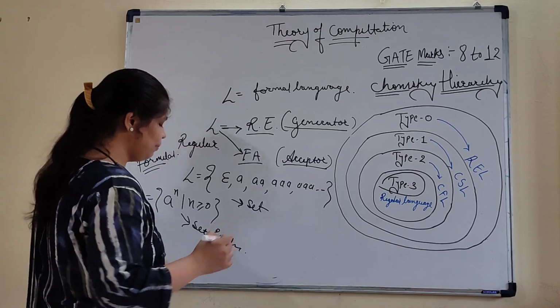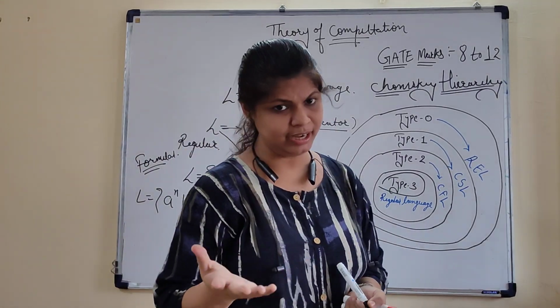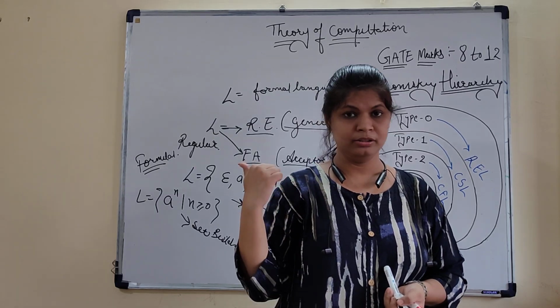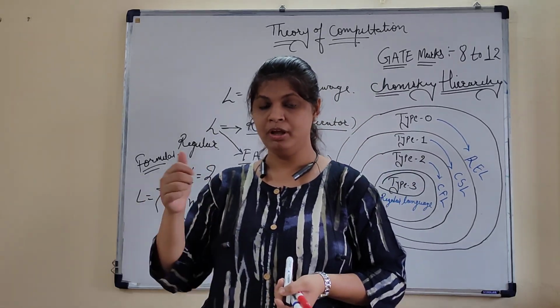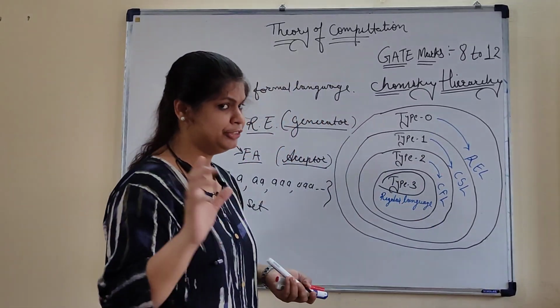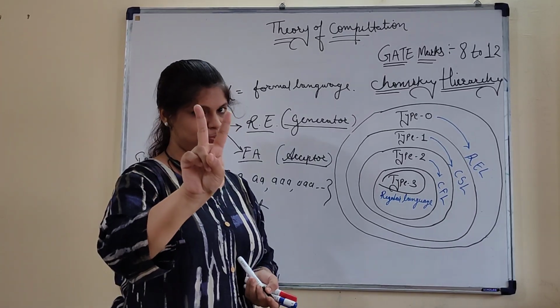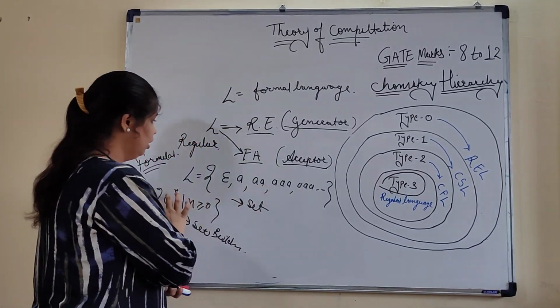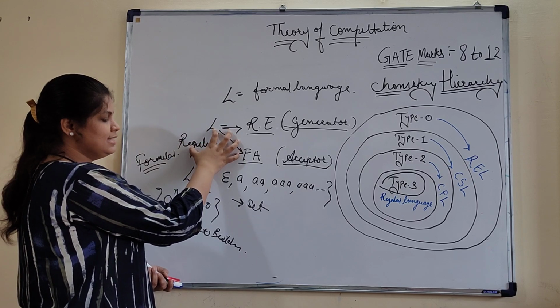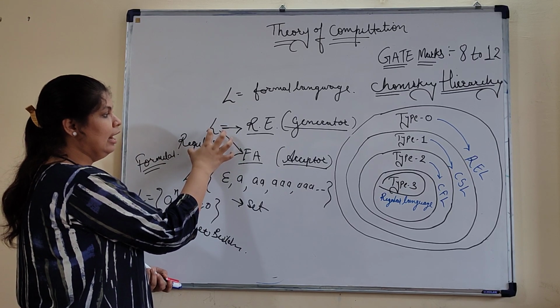These two things are a part of your discrete mathematics. You know how to represent a set in two different manners. The formal language is a set of strings only. These two things we have covered. Now we can move on to the next section. That section is what? Regular language.